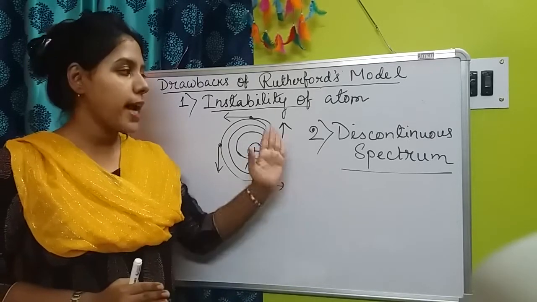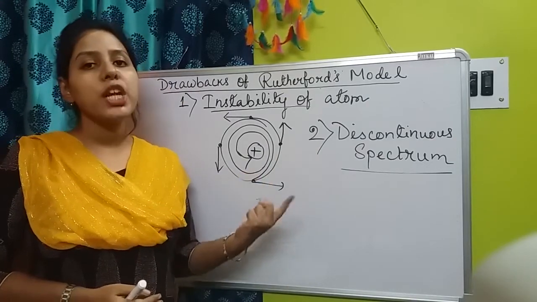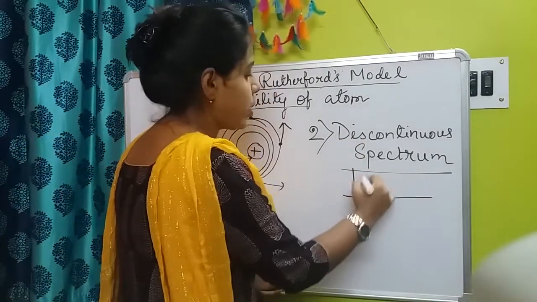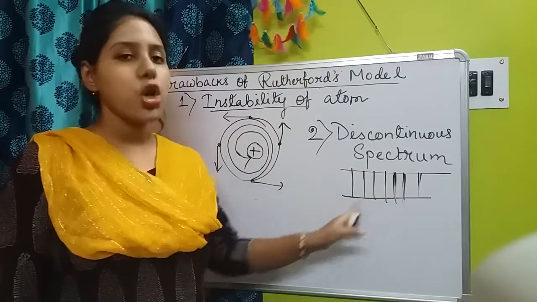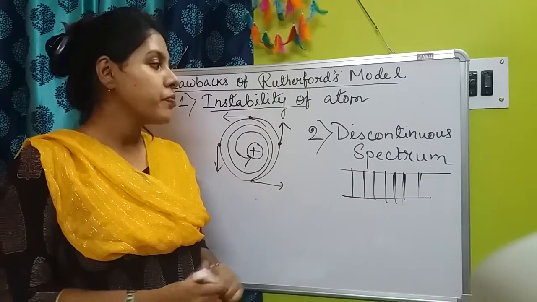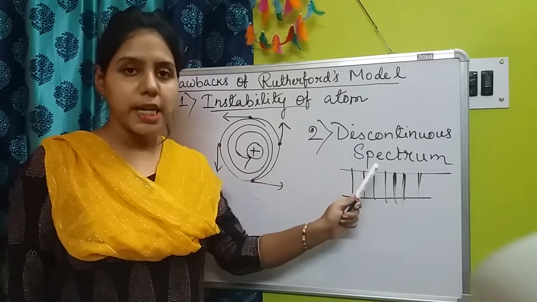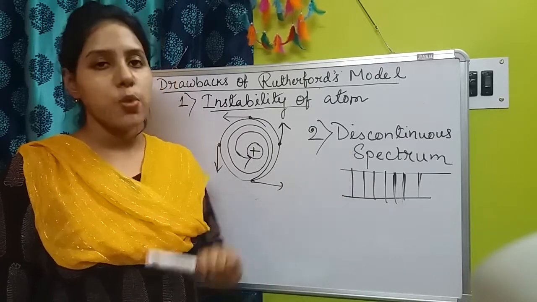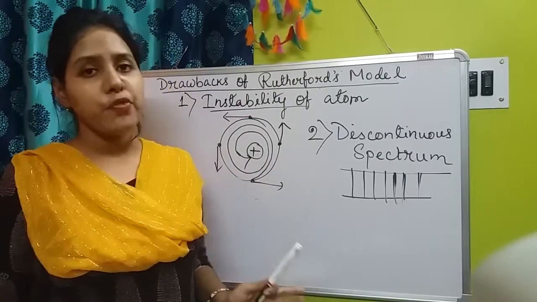But experimentally, atoms normally show a discontinuous spectrum or line spectrum, where we could see these types of lines. So it is not continuous. That means this atomic model could not explain the discontinuous spectrum, because according to this model the spectrum should be continuous, but that is not right, as we could experimentally observe a discontinuous spectrum. So this point is also a drawback of Rutherford's model.